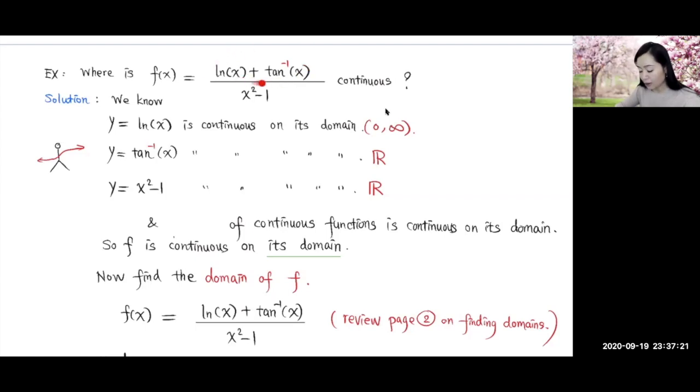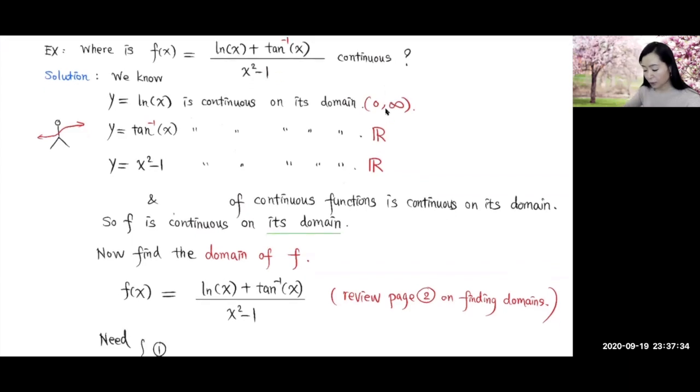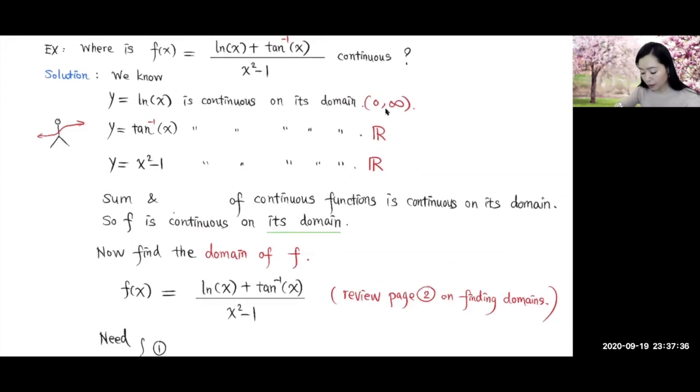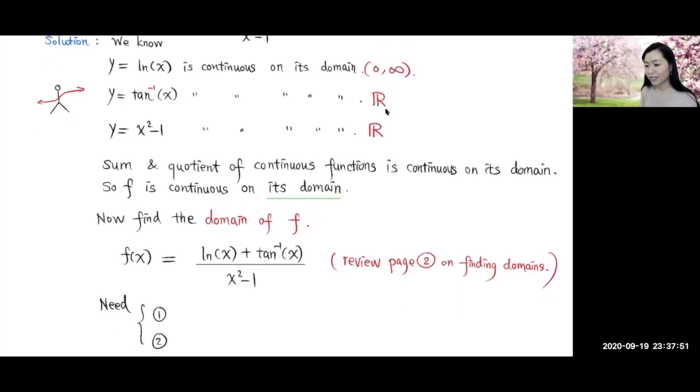Now divide by this continuous function. The quotient of continuous functions is again continuous, provided that the denominator does not equal 0. So the sum and quotient of continuous functions is continuous on its domain. So the function f is continuous on its domain. Now we just need to find the domain for the function.